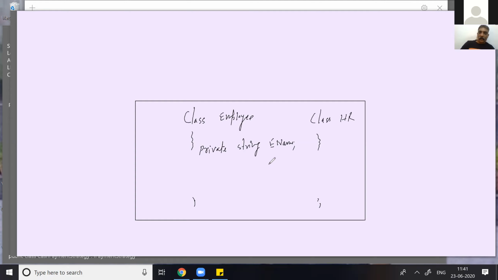Yes. The HR class wants to access the private variable outside of the class. Will I go for inheritance or containership? With an object of the employee class, nothing is visible, and a derived class object cannot access the base class private variable. It's not possible. By increasing the scope of the variable, I'm trying to lose the data hiding. Don't dump it to public directly. You can make it internal, or protected. If you go for protected, then you have to go for inheritance.